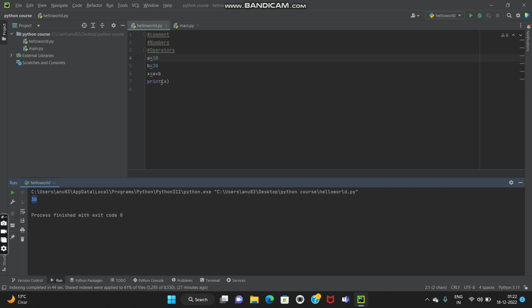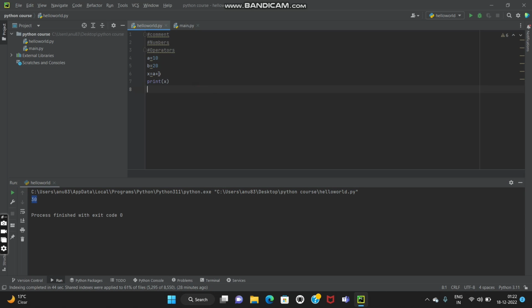So this plus is basically an addition operator which we use in Python to add two values. This will give you the result. You can see a plus b, which means 10 plus 20, has been stored in x. Okay, and now when I write print x, 30 got printed. Okay, so this is a plus operator.